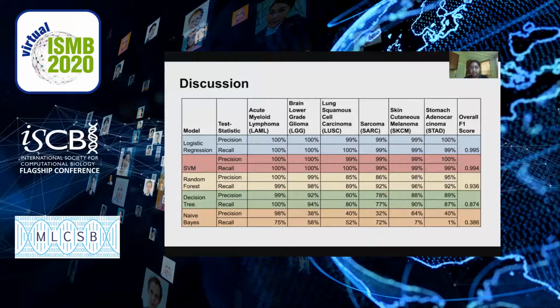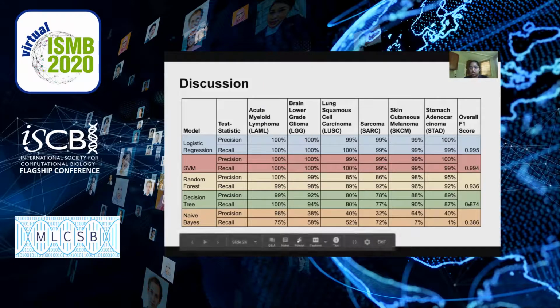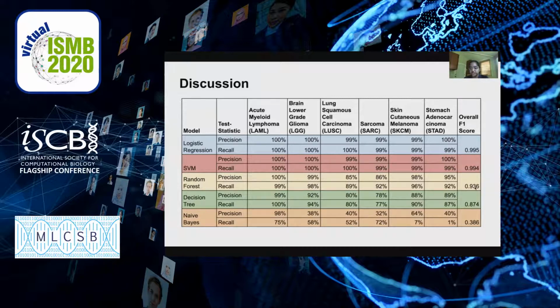Decision tree performed well, with precision and recall in the 85% and overall F1 score of 87.4%. Random forest performed better than decision tree with a precision and recall of 93% and an F1 score of 93.6%. Logistic regression and support vector machines performed the best, producing precision, recall and F1 score of 99.5%. PCA turned out to be a good technique for dimensionality reduction.